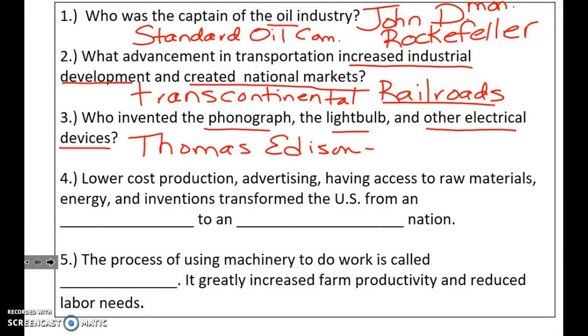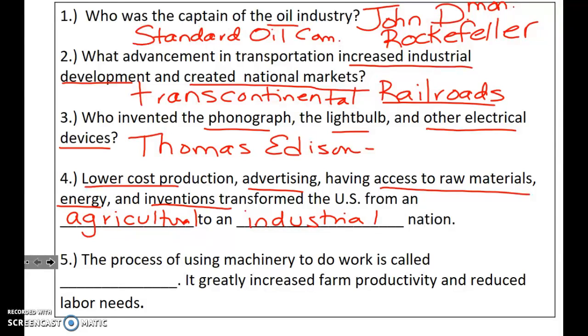Question 4, lower cost production, advertising, having access to raw materials, energy, and inventions transformed the U.S. from an agricultural to an industrial nation. So these things made the U.S. less dependent on farming. So you had a lot of factories like steel factories, automobile plants, rubber plants, coal mines, textile plants, and weaving mills, those types of things.